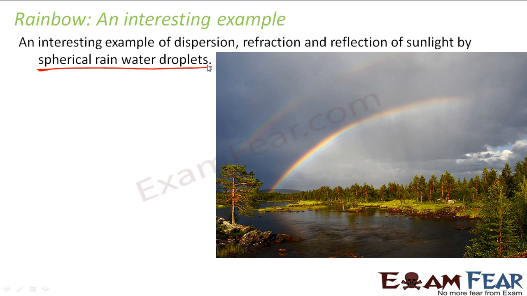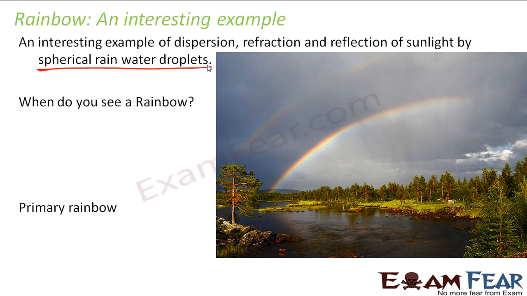these spherical rainwater droplets. So when do you see a rainbow? We just now mentioned that, right? If one part of the sky has a shining sun, whereas the other part has rain, and when you stand with your back facing towards the sun, you see a rainbow, right? I mean, everybody knows that, right?